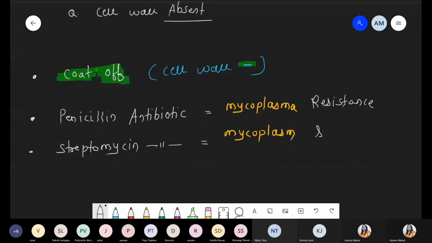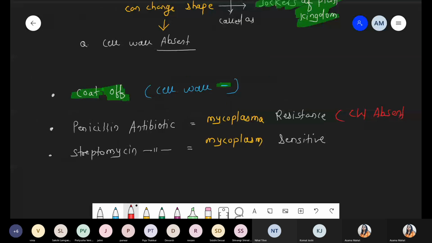Okay, and mycoplasma के लिए क्या होगा? That is for the streptomycin. Definitely these are sensitive because streptomycin blocks the protein synthesis. Got it? This point is clear, everyone? Yes or no? Okay, so ये major difference है with respect to eubacteria and with respect to mycoplasma because these are the special bacteria. Okay, चलो.